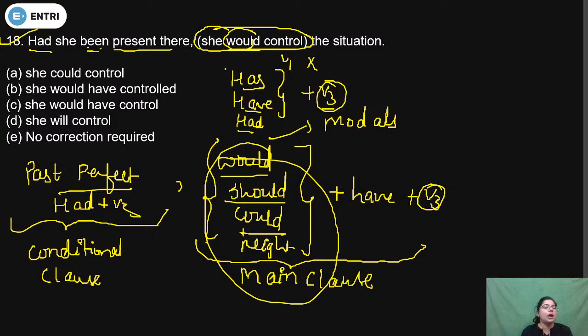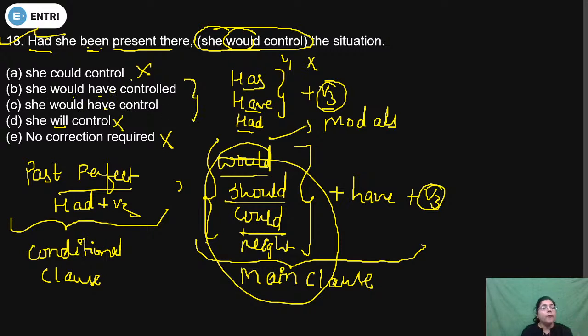Definitely correction is required. So we can easily eliminate option E, and will not be used because it is given in a perfect form, past perfect form. So will not be used. Could with first form will not be used. And after that, two options are left, would have, would have.